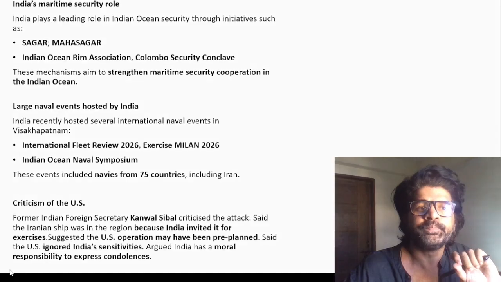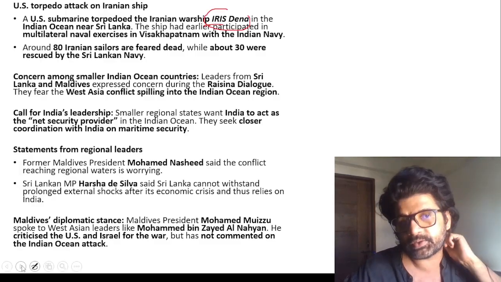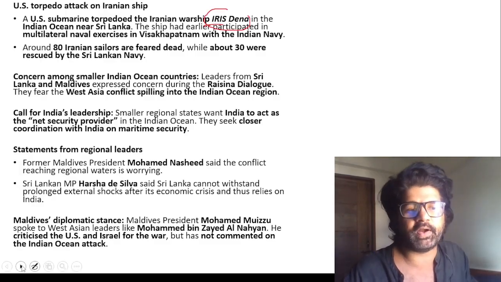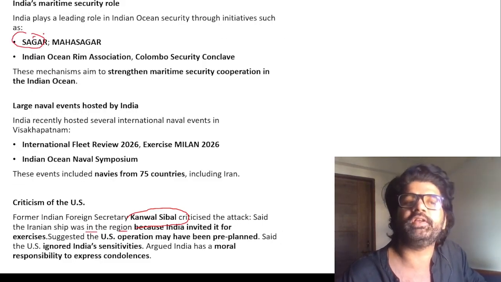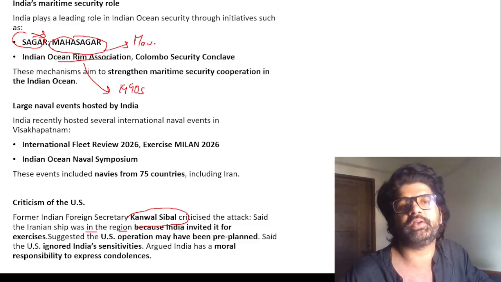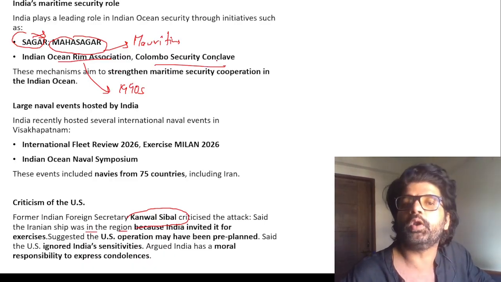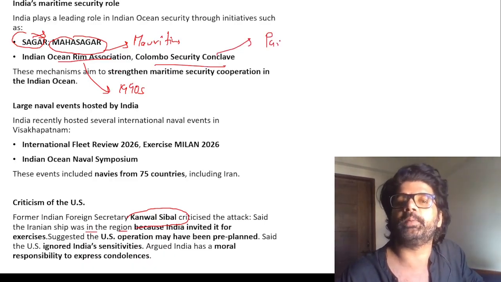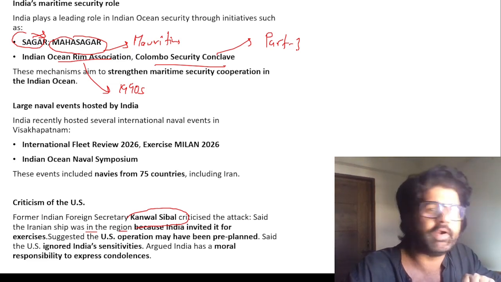Neighboring countries are not very happy about it, which brings us to the point that India is the net security provider. India does something called SAGAR and MAHASAGAR, security and growth for all in the region, around 2015-16, which later became MAHASAGAR. And then we have the Indian Ocean Rim Association, established in the 1990s. Headquarters is in Mauritius. As the name suggests, it has countries of the Indian Ocean, around 20 plus countries. India is the founding member. Colombo Security Conclave, we have already discussed in part 3. So you can see India is a net security provider of the Indian Ocean, so to say.